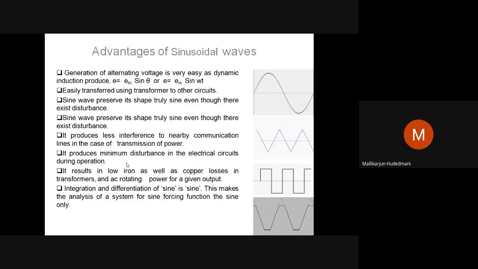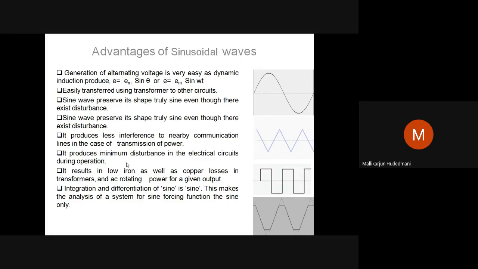The same thing happens if you experience a triangularly varying input supply, square wave input supply, or a trapezoidal wave based input to a system, motor, generator, or a transformer, or any other gadgets operating with that pattern of wave nature. They experience distortion in their operation. They experience pulsations. The motor experiences jerk, vibrations, undue heating, hunting. All such phenomena are observed when input to the system is non-sinusoidal.